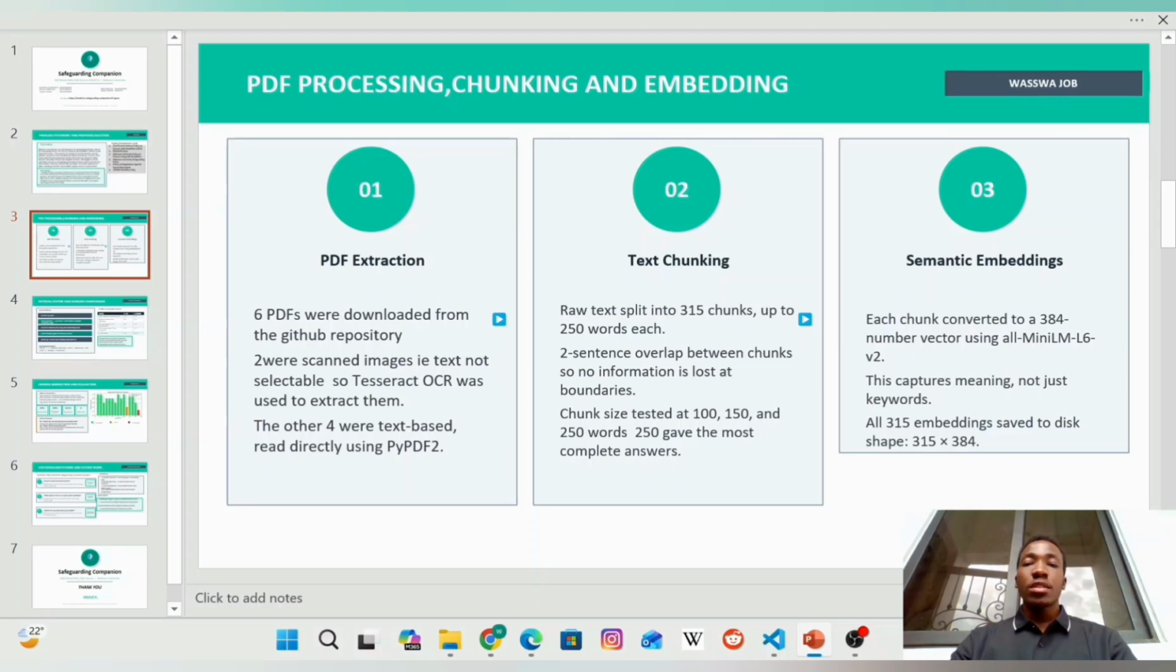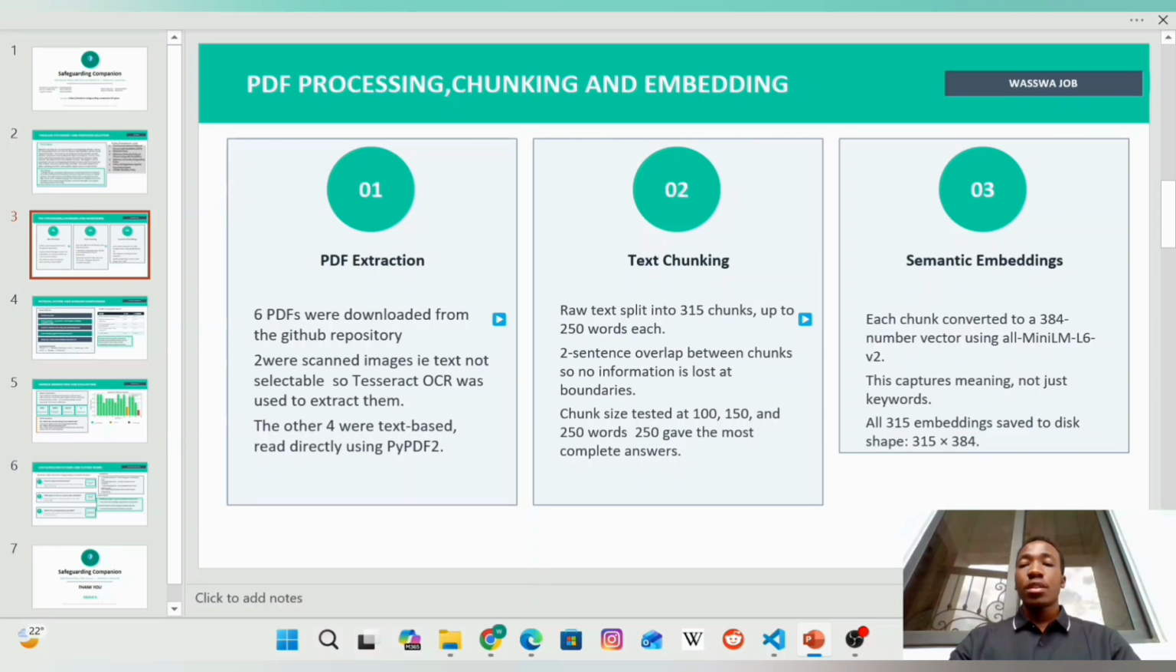So once we had the raw text, we split it into 315 chunks of 250 words each. Then we used a 2-sentence overlap between the chunks such that information at the boundary of the 2 chunks is not lost. Then we tested on chunk sizes of 100, 150, and 250 words. Finally we chose 250 because it gave us the most complete answers.